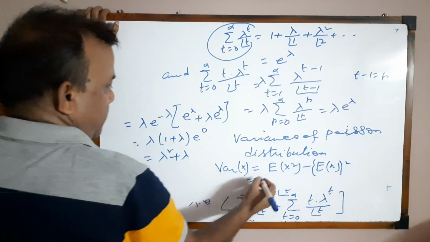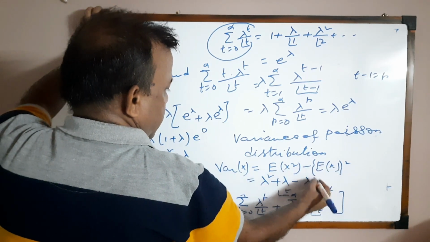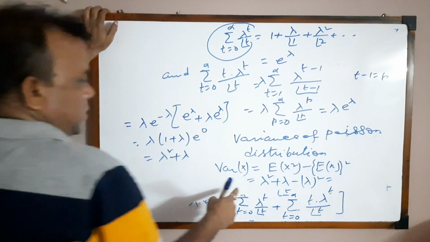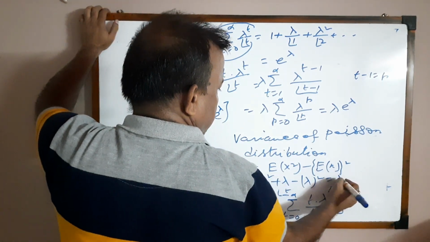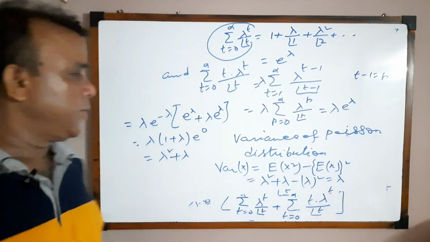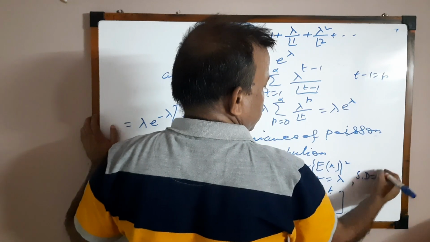E of X square means lambda square plus lambda, and E of X means lambda. Therefore, after cancellation of lambda square, we finally get lambda. Okay, and the standard deviation, SD, is equal to root under lambda.